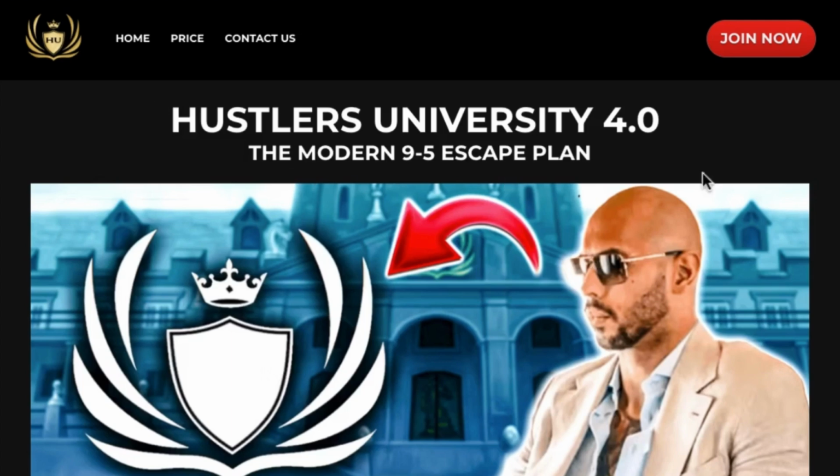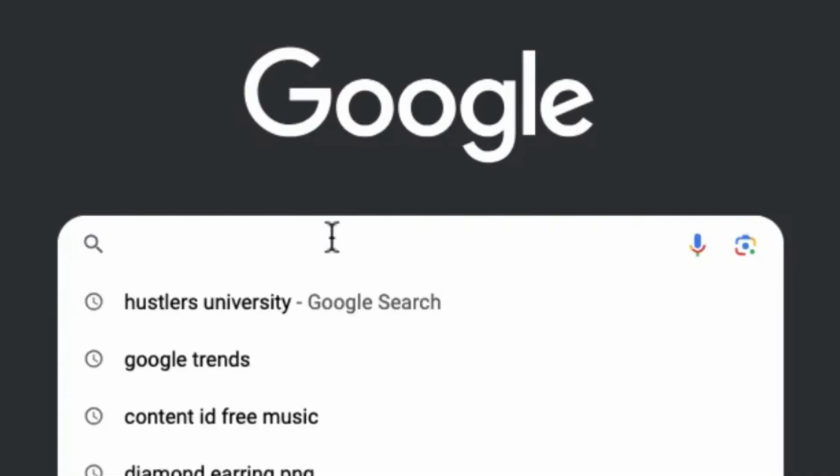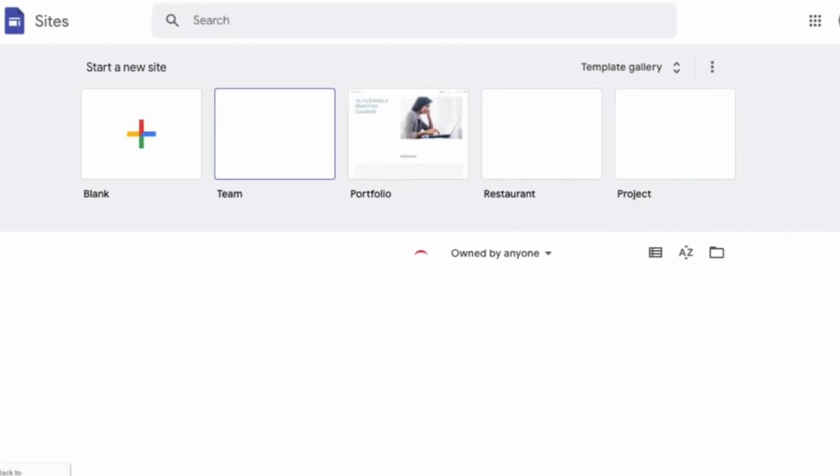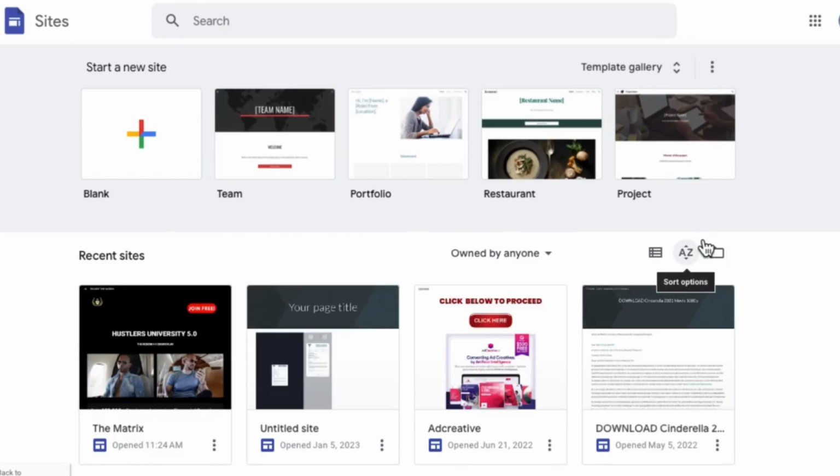So how I'm going to create this landing page right now, what I want you guys to do is come over to Google, and I'm going to type sites.google.com. So you can see where I put in sites.google.com. I'm going to click on enter, and once I click on enter, guys, it's going to bring me up to my Google sites right now.